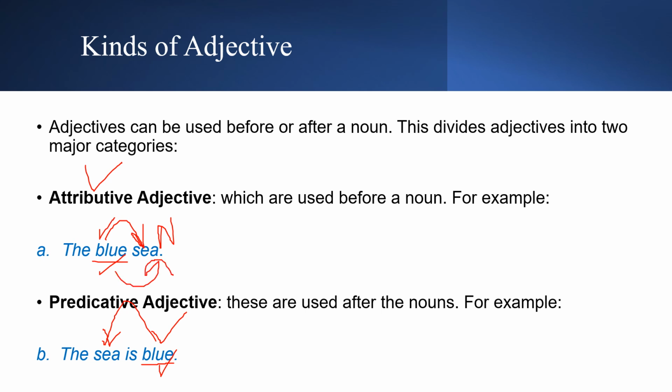And if I say the sea is blue and ask what is blue here, you would say the sea. So although blue is written in different positions, it still describes the sea, and that's why it is still an adjective. This is how we use adjectives. An adjective does not always come before a noun, it can come after a noun as well.